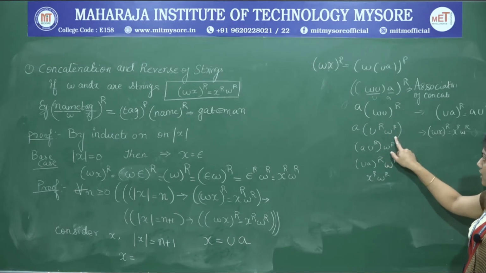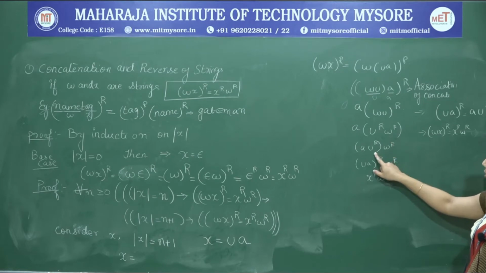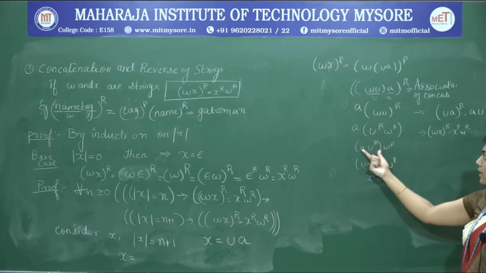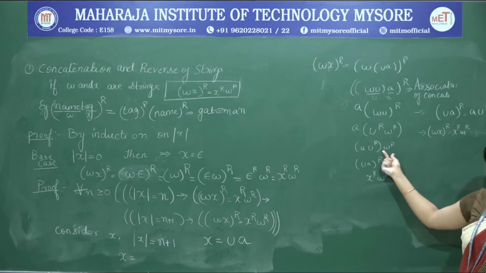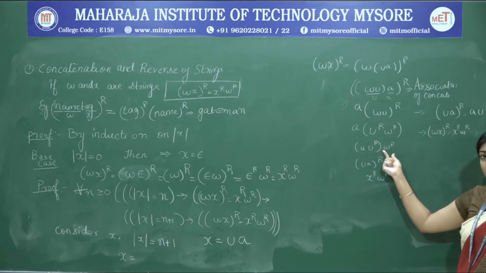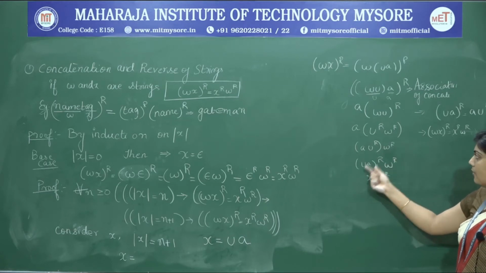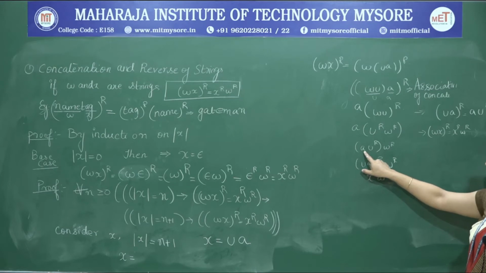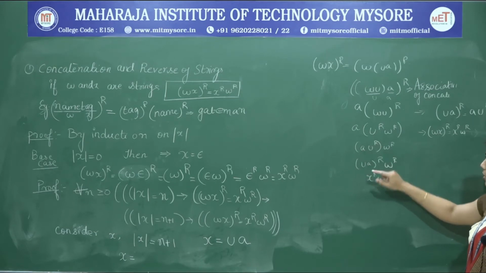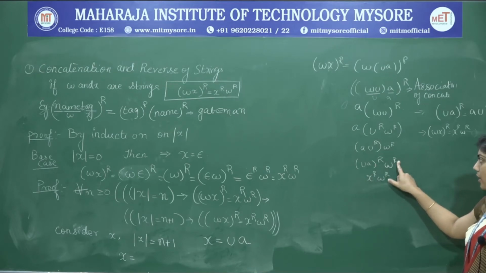After we have done this, again we are going to use the associativity property of concatenation. So, we are going to combine these two concatenated with W^R. Again it does not change any meaning because concatenation is associative. Once we have done this, again we have the identity of reversal. So, (AU) to the power of R can be written as (UA) to the power of R W^R.